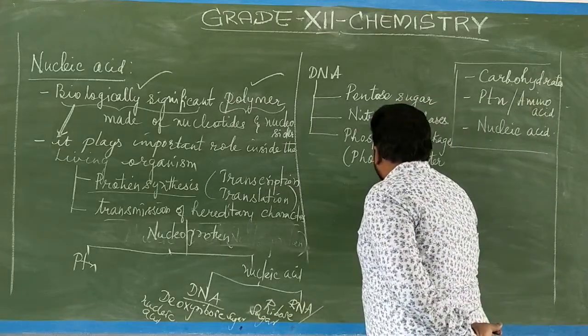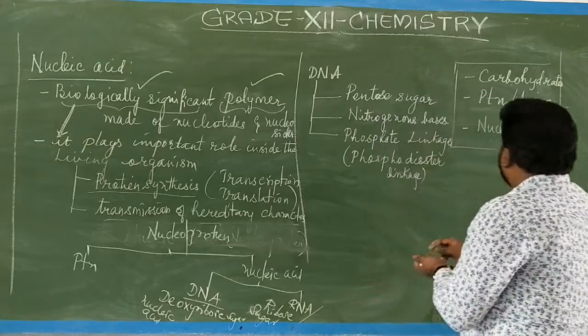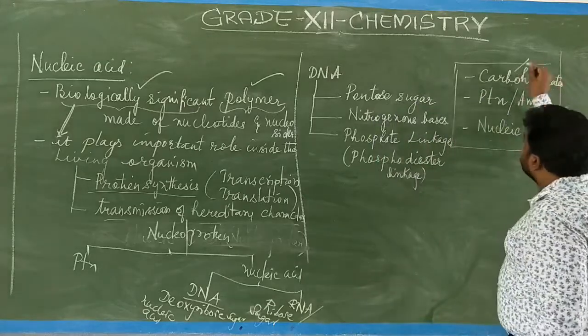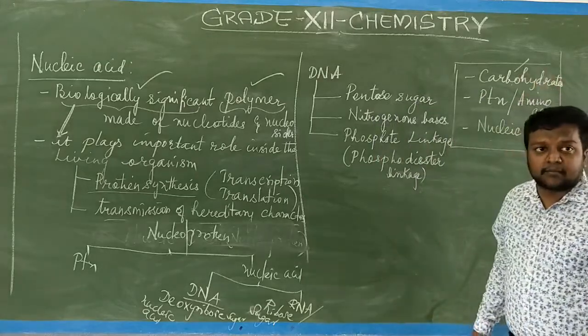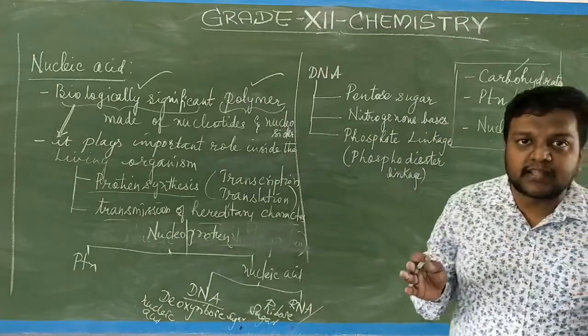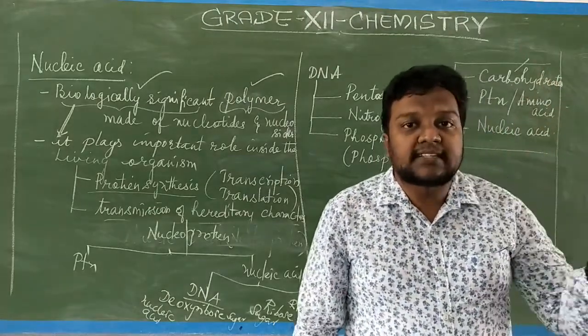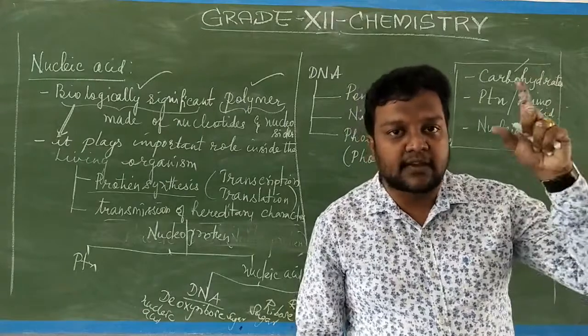Made up of phosphodiester linkage. We studied in carbohydrates. The carbohydrate is made up of glycosidic linkage, isn't it? The number of monomeric units combine together, giving rise to the formation of a polymeric structure, which is a carbohydrate, by means of glycosidic linkage.